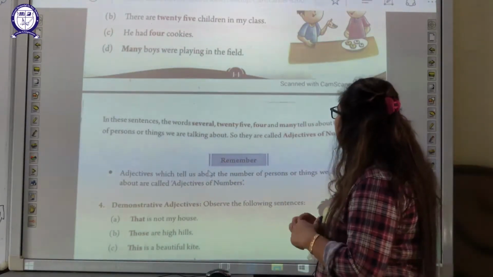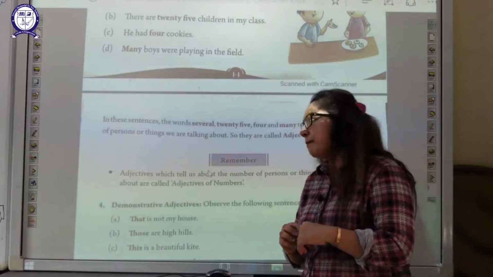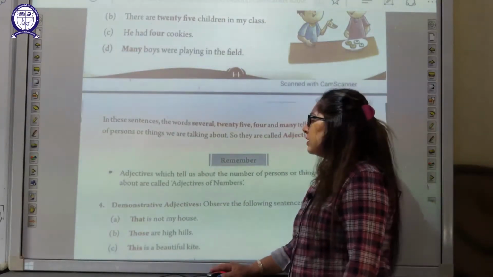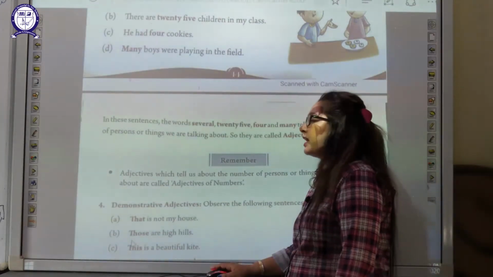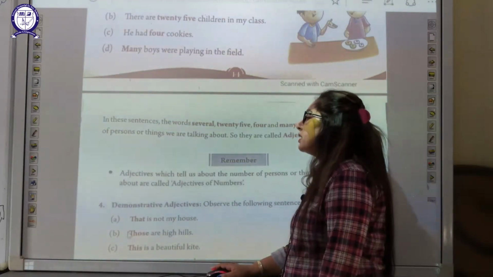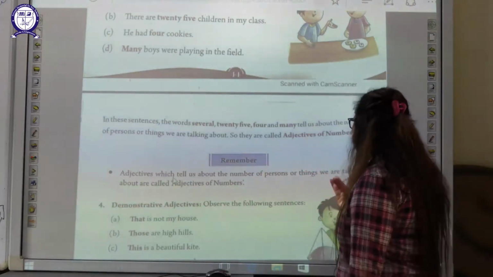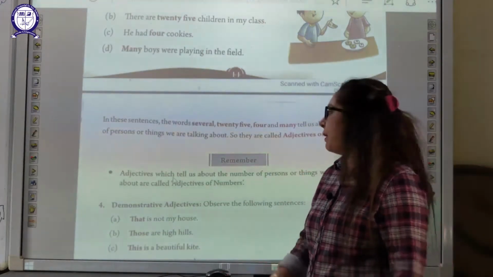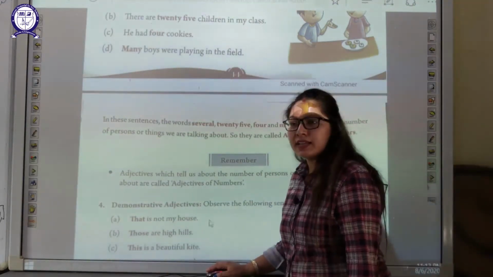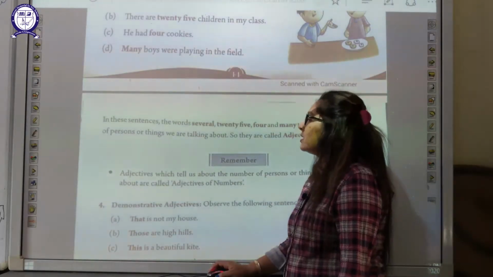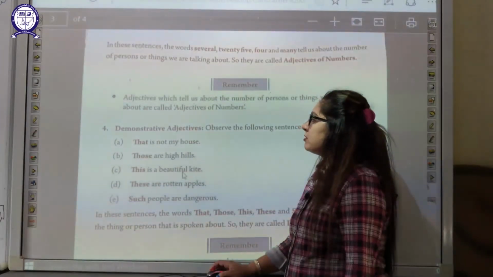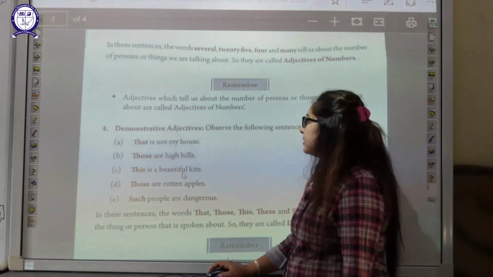So they are called adjectives of number. Adjectives which tell us about the number of persons or things we are talking about are called adjectives of number.